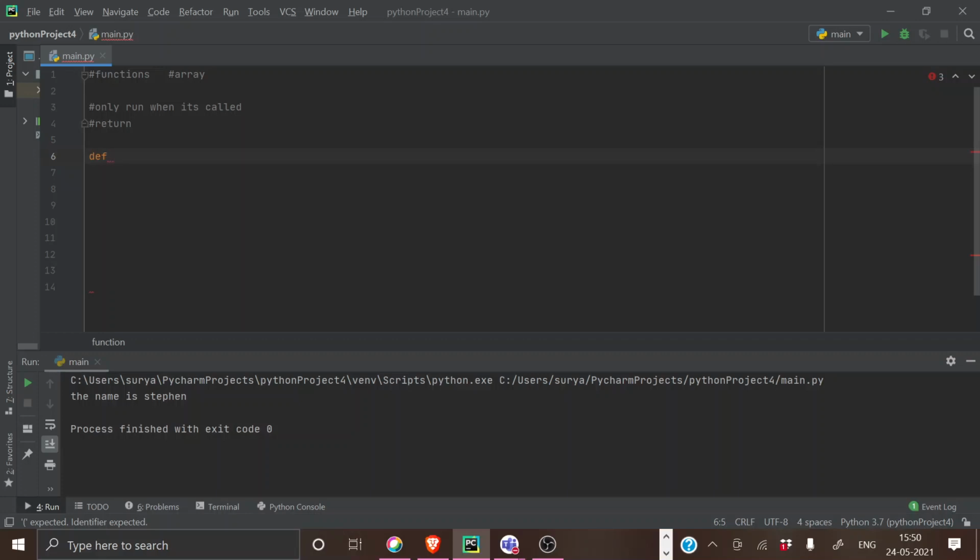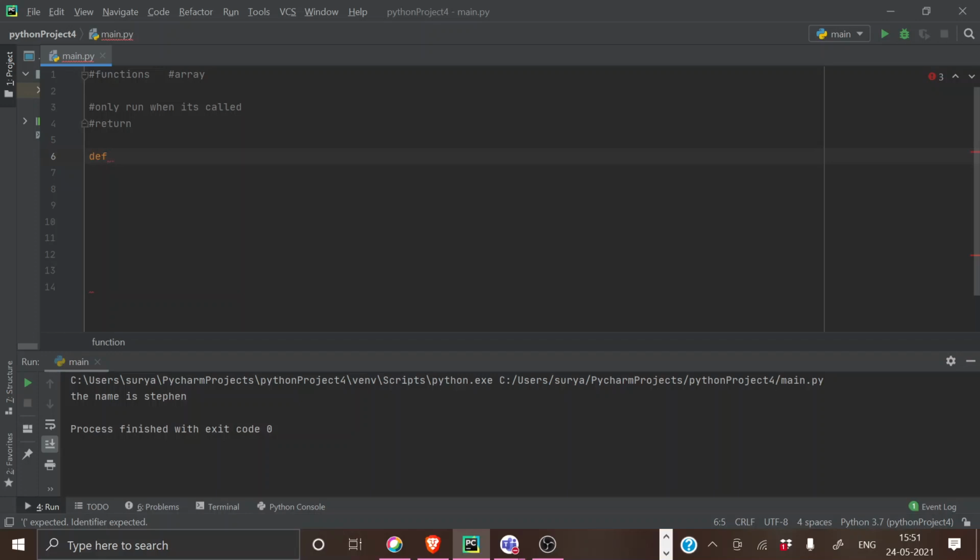What does def mean in this? That's a syntax. It's basically short for definition.